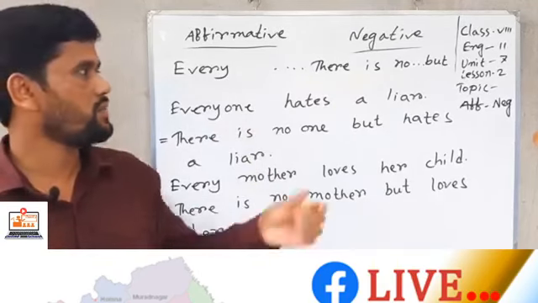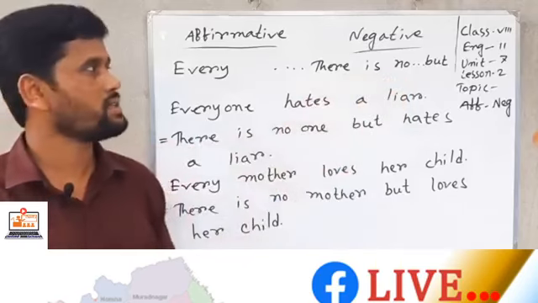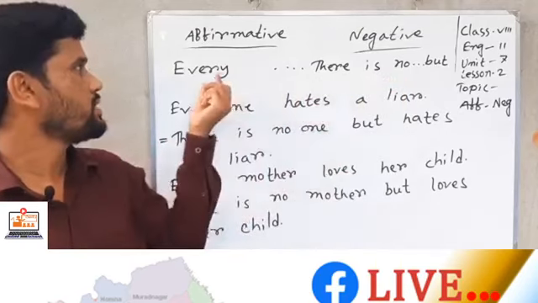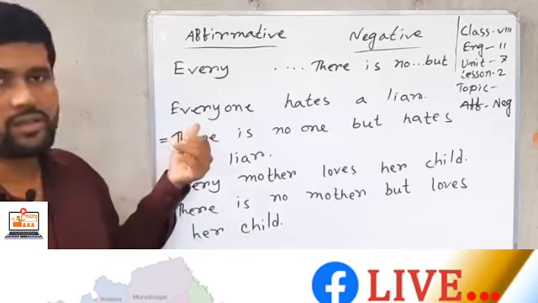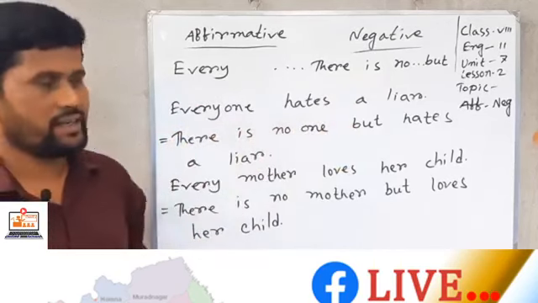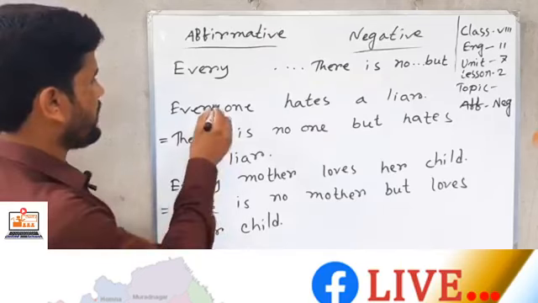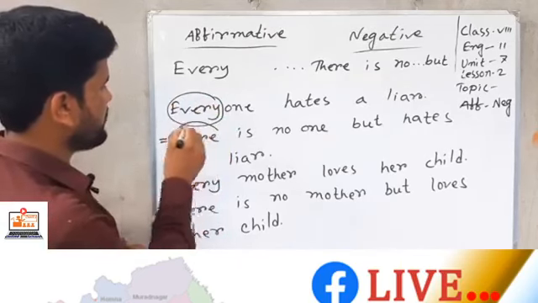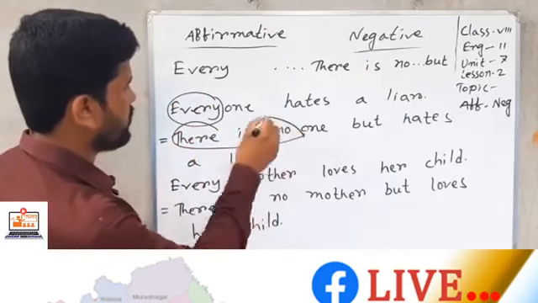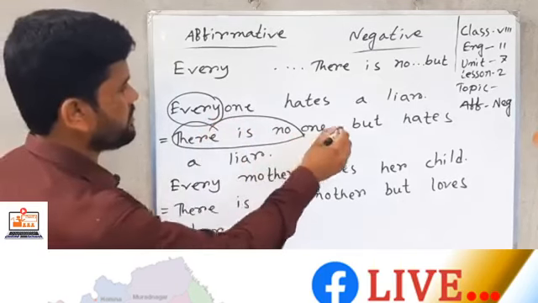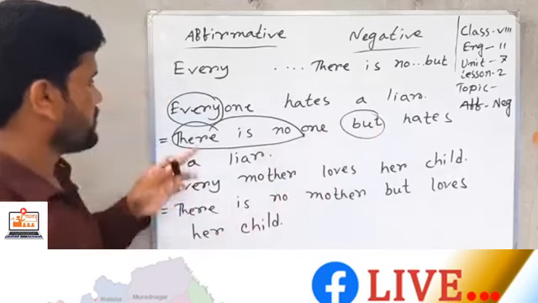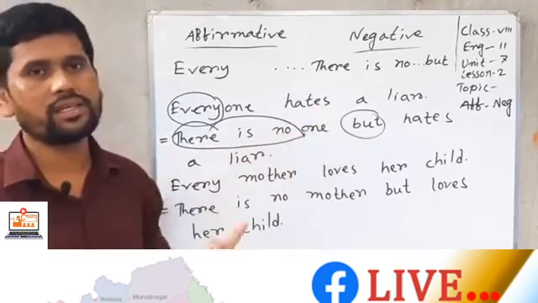And also, if you find "there is no something something but," you can change it using "every" to affirmative. Here you see, "Everyone hates a liar." I just use "every" and I use "there is no" but these words: "one" and also "but." So, "there is no something something but."